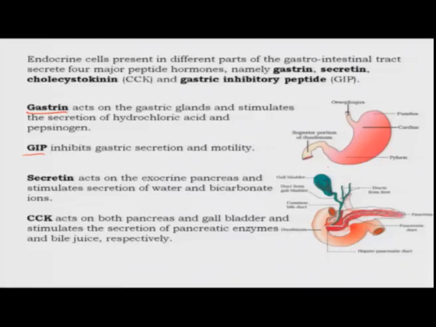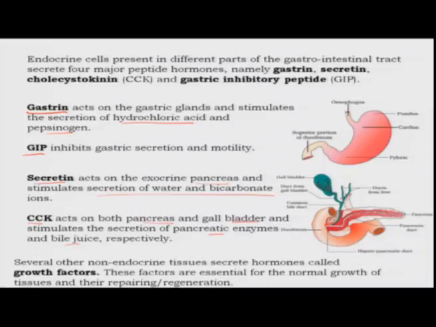on the stomach to increase the production of hydrochloric acid and pepsinogen or inhibit the function of the stomach. Secretin acts on the pancreatic gland and stimulates the secretion of water and bicarbonate ions, and CCK acts on both pancreas and the gallbladder to stimulate the secretion of pancreatic enzymes, bile juice, and so on. Finally, many tissues have what are known as not classical hormones, but growth factors. These factors are essential for the normal growth and repairing of tissues on an everyday basis.